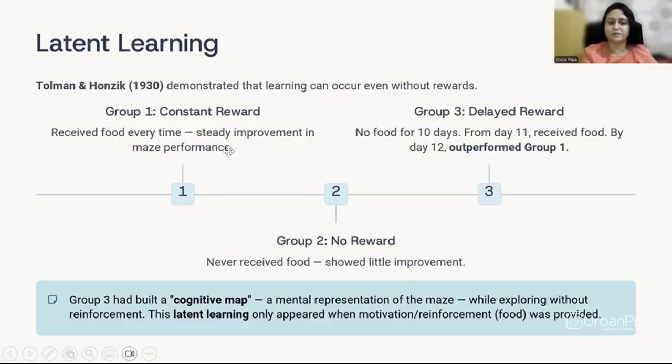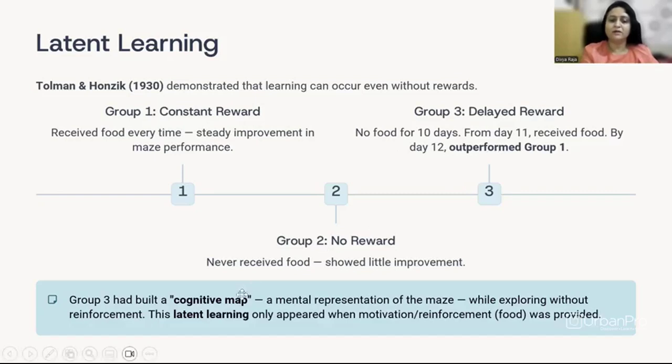Every time they reached the end of the maze, they found food, and this group showed steady improvement in performance. The second group received no food at all, and they showed little improvement, whereas the third group had delayed reward. There was no food for 10 days, but from the 11th day, they received food, and when they were examined on the 12th day, the rats in this group took very little time compared to the first group of rats to reach the end of the maze.